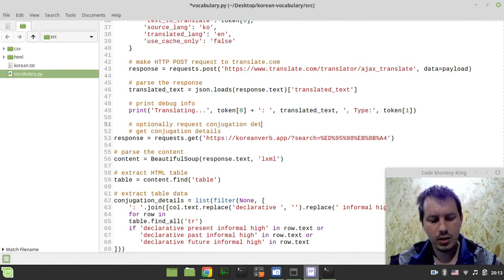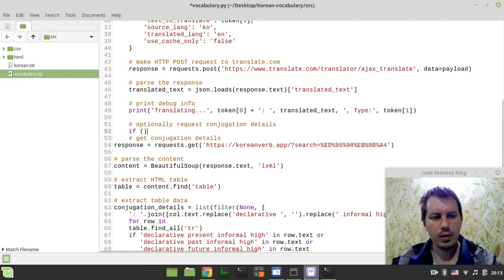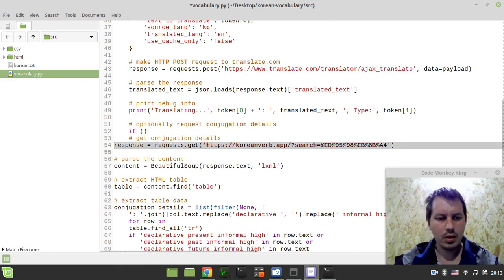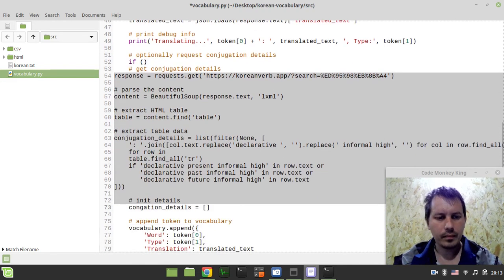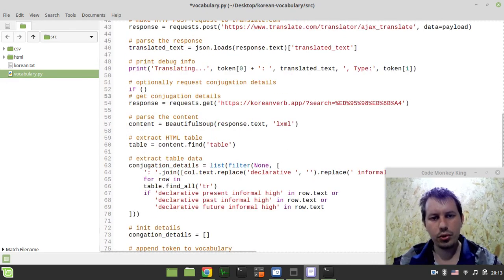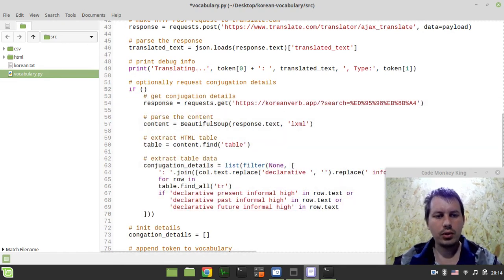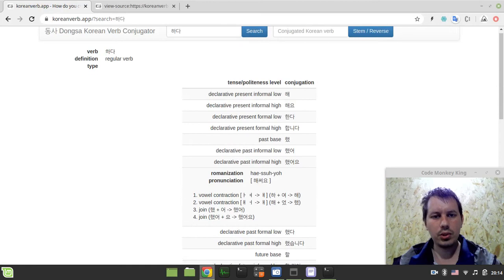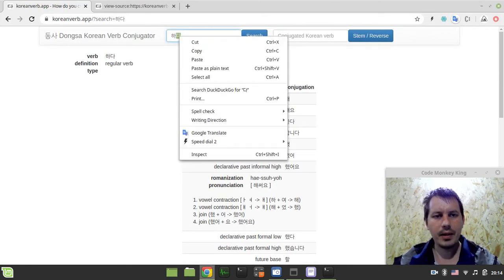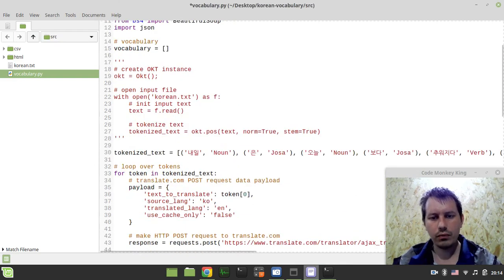conjugation details. Okay, so we can say if, and now how to distinguish between those words that we do need to request the conjugation details for and those we don't. As I've been mentioning, those having this 다 inside, like I want to request for 보다 to see.